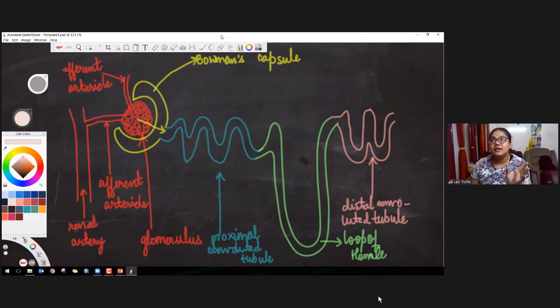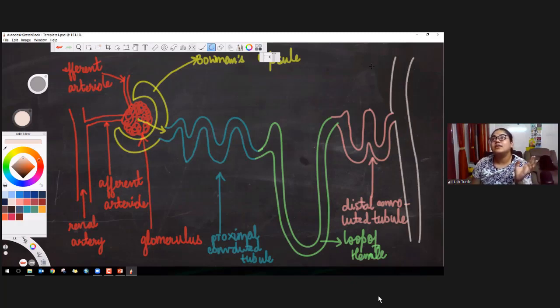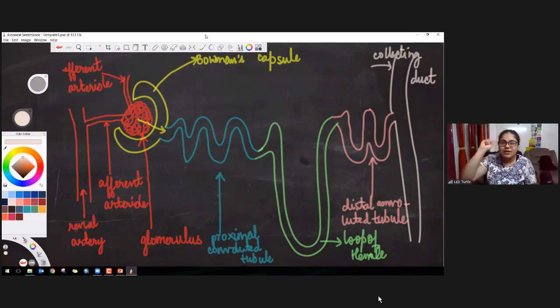The urine now goes into a collecting tube. Okay, this is a collecting tube known as collecting duct. Why is it called collecting duct? Because it is collecting urine. So whatever 1 million nephrons are there in each kidney, all of them will give urine into the collecting duct, and collecting duct will take it to the ureter.